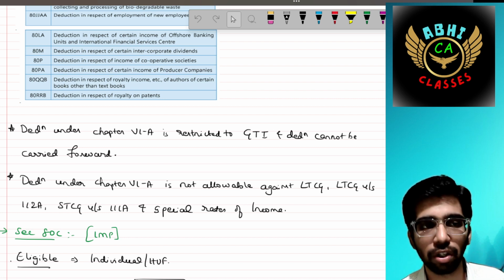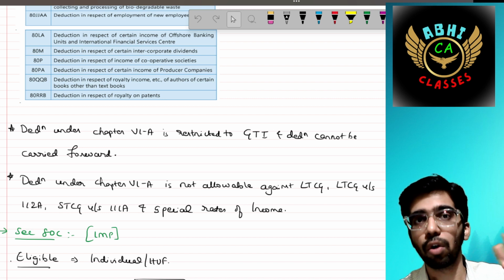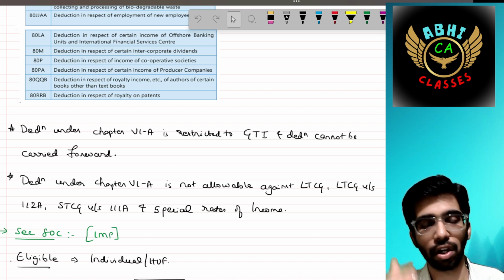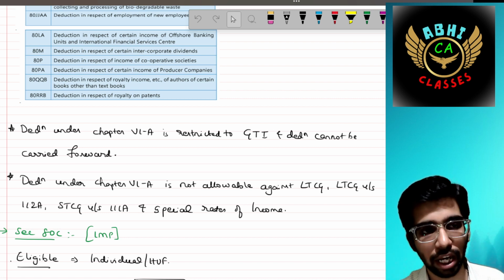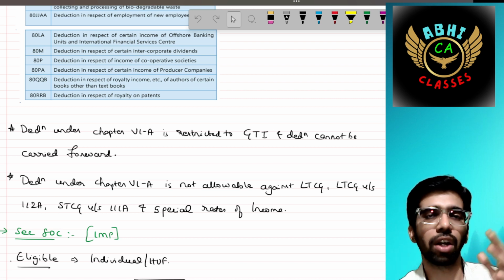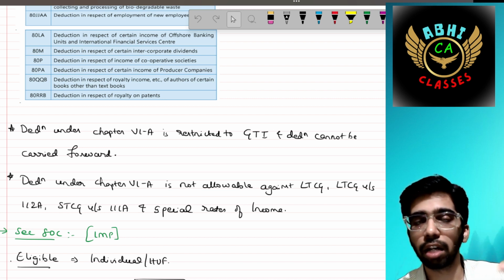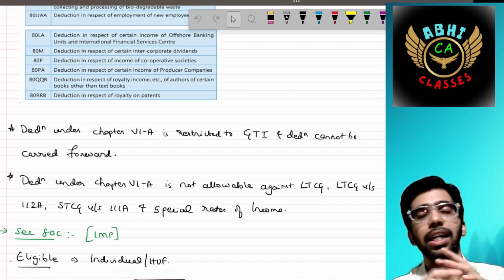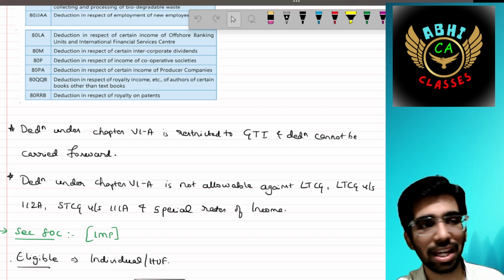The deduction under Chapter 6A is not allowable against LTCG under Section 112, LTCG under Section 112A, STCG under Section 111A, and special rates of income, for example Section 115BB, that is 30% on gambling and lottery income. Against those incomes you cannot claim the deductions specified here.